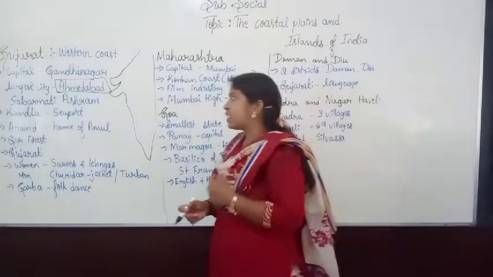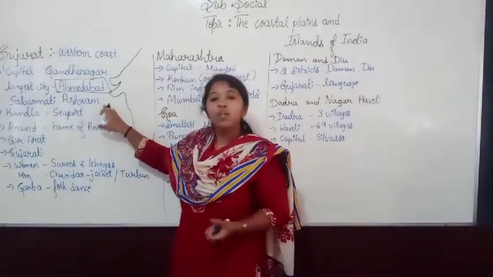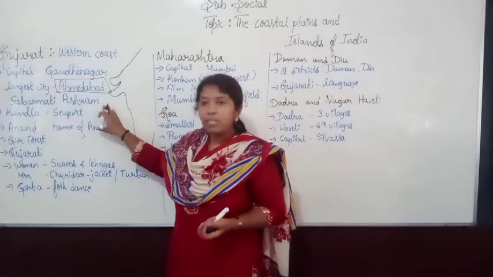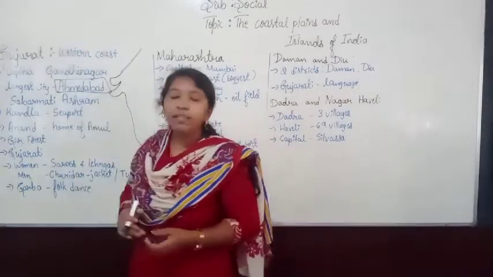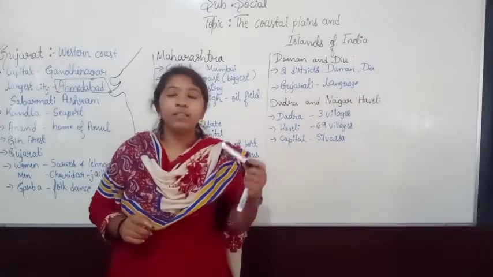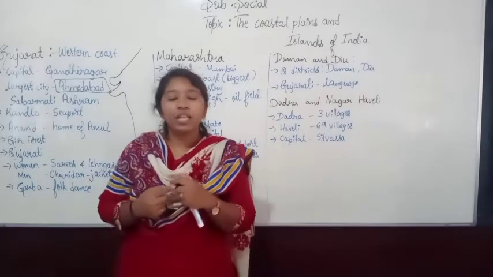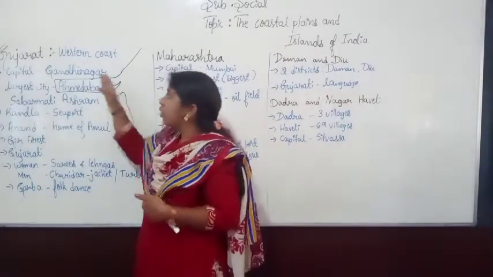Here we can see the Sabarmati Ashram. It became famous because one of the very important freedom fighters, Mahatma Gandhiji, was born in Gujarat.